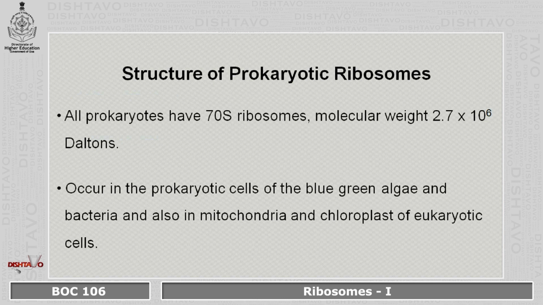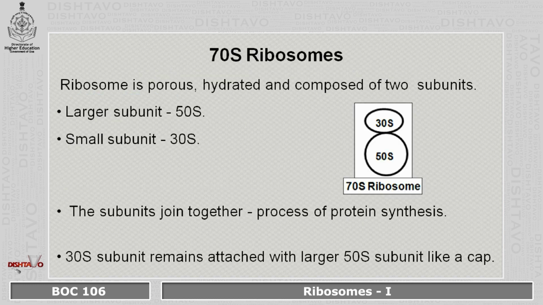They occur in the prokaryotic cells of blue-green algae and bacteria, and also in mitochondria and chloroplasts of eukaryotic cells. 70S ribosomes are porous, hydrated and composed of the larger subunit, which is 50S, and the smaller subunit, which is 30S. Both the subunits join together only during the process of protein synthesis.